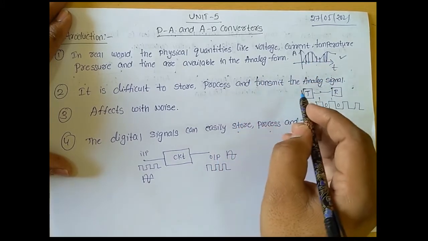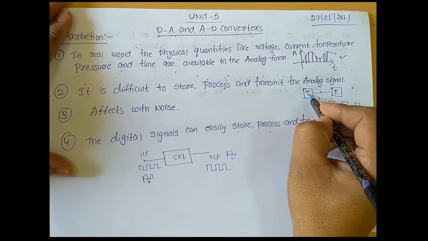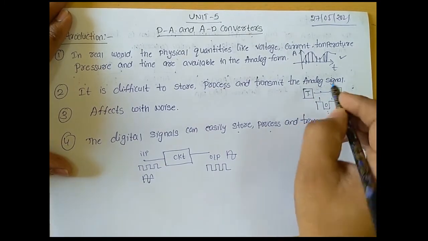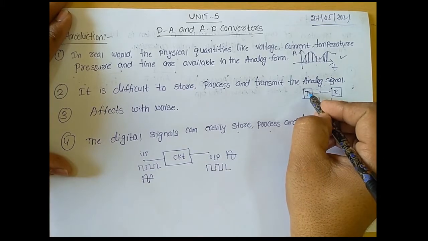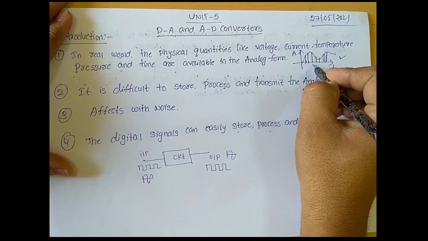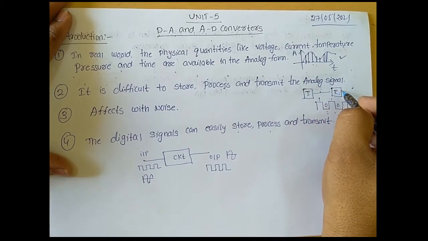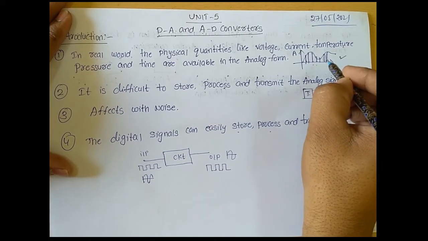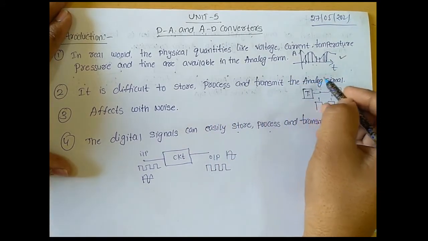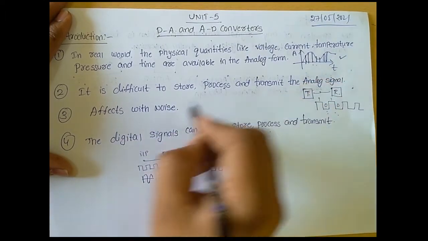And sometimes in a communication system, we need to transmit the signal from the transmitter to the receiver. Okay, for example, if the transmitter transmits this analog signal, and this analog signal is affected by a noise signal, then we do not collect our required information at the receiver end. So these analog signals have the following drawbacks. And one more point is that this analog signal can be affected by noise.